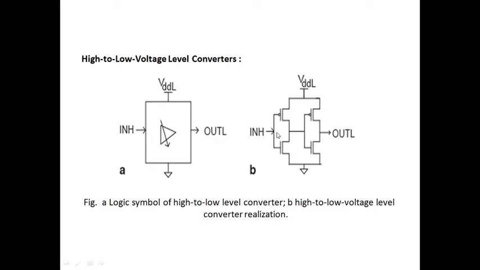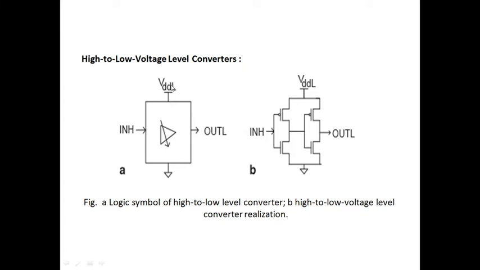When you give high voltage to the first inverter, its output is low. When this low input is given to the second inverter, the PMOS transistor is on. When the PMOS transistor is on, this VDD is drawn and goes to the output. Then you get VDDL. When you give a high input, we get the low voltage. This is the conversion of the high to low level converter.